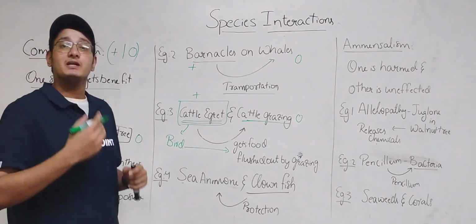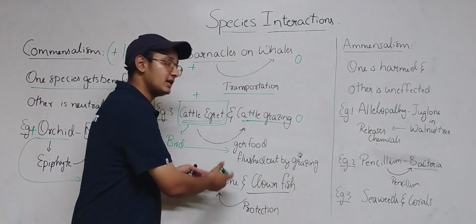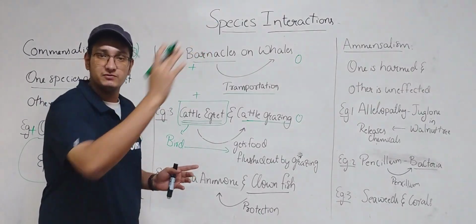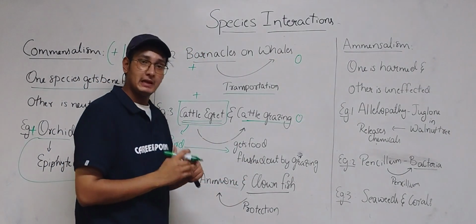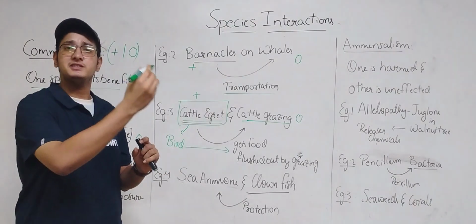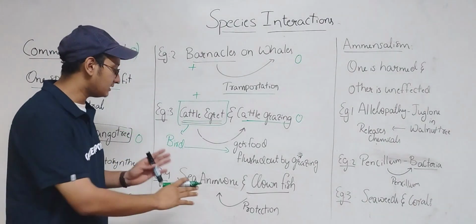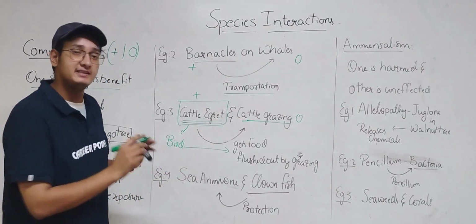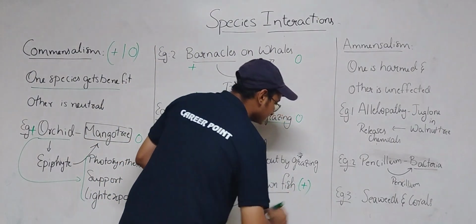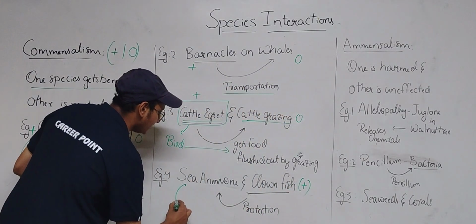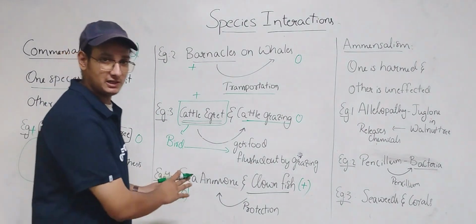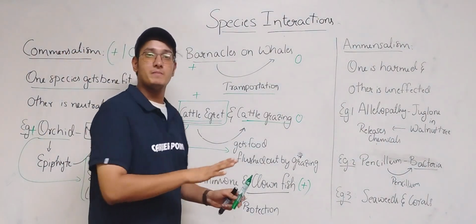You might ask me, sir, you are saying that sea anemone tentacles are harmful and poisonous and affect other fishes, but why not the clownfish? Because clownfish have a mucilaginous layer which protects them from the sea anemone tentacles. In this way, the clownfish gets protection from the predators, and the sea anemone is not getting anything from the clownfish. So it is neutral. This is what commensalism is.